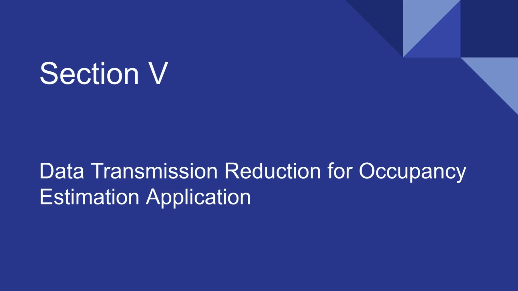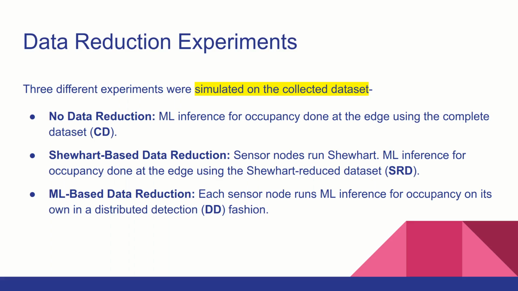So now that we have seen our data transmission reduction scheme and the occupancy estimation test bed, let's take a look at the intersection of the two. With the collected data set, 3 different experiments were simulated on it. In the first one, no data reduction was done by the sensor nodes. In the second one, the sensor nodes ran a Shewhart-based data reduction scheme. And in the third experiment, the machine learning-based data reduction scheme was employed. So let's take a look at these 3 experiments in detail.